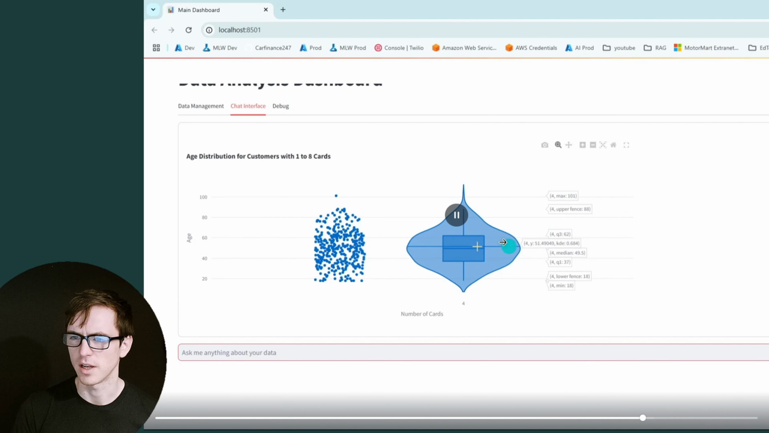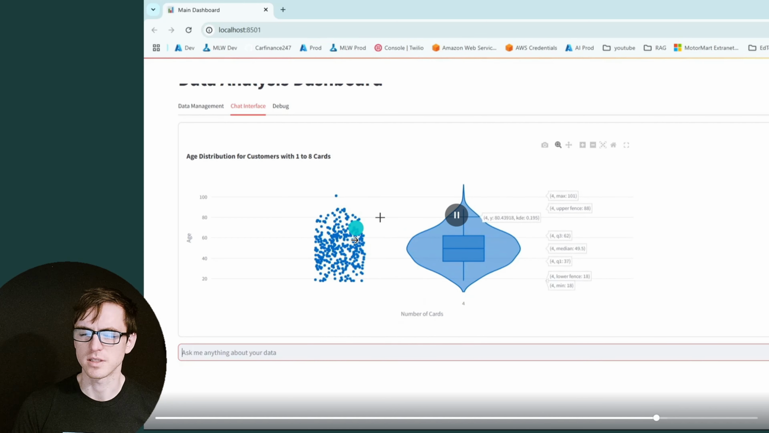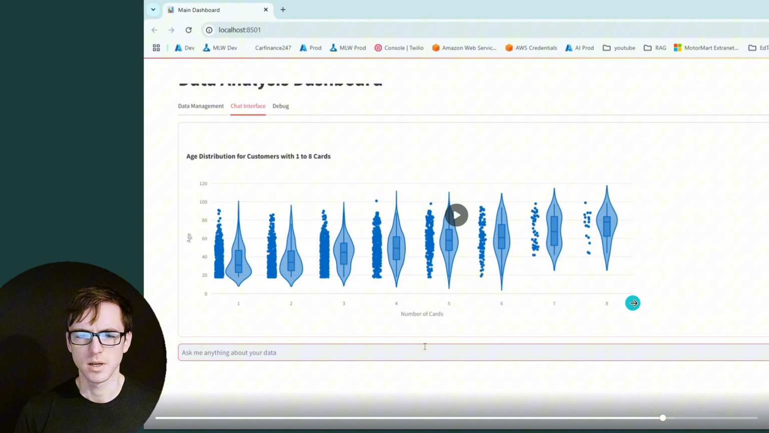So we can see on the violin plot the average age for the people who have 4 cards. And we can also see exactly what the distribution is on the left. That's great. I'm really happy with that.